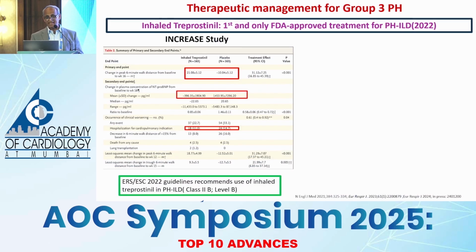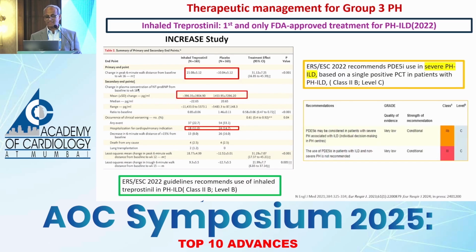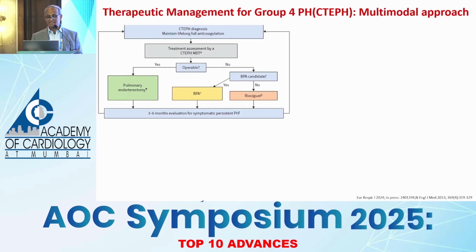For group 3 PH, again, only PH-ILD, and that too inhaled treprostinil is approved for this, and the oral one is not. As also, surprisingly, a PDE5 inhibitor for ILD patients with severe PH gets a class 2B indication, not otherwise. And CTEPH I mentioned, something that should not be missed.